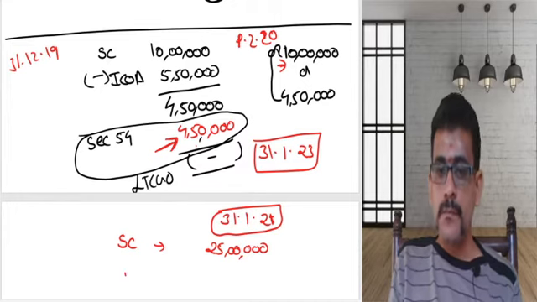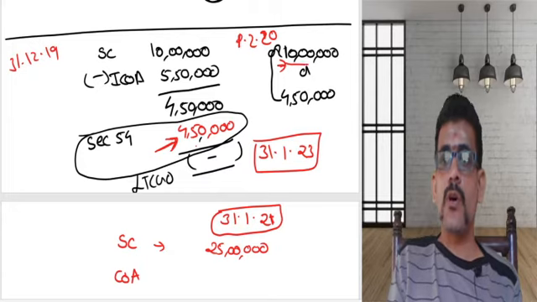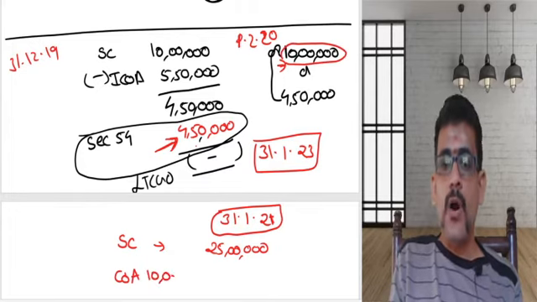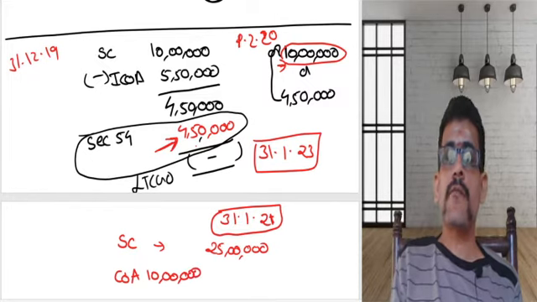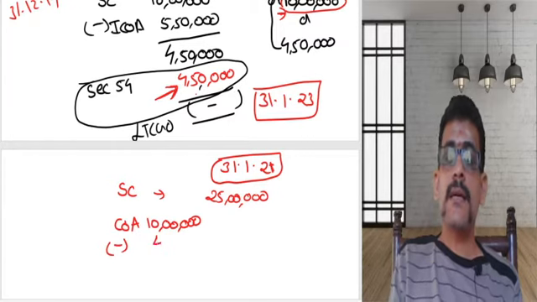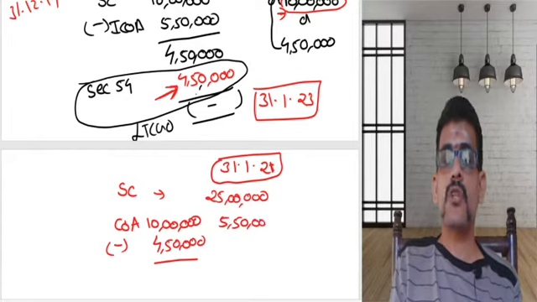Means what? Now your cost of acquisition, what is your cost of acquisition? 10 lakhs. So I cannot consider my cost of acquisition as 10 lakhs. So what I will do? 10 lakhs minus the capital gain exempted earlier, this difference only I need to consider as my cost of acquisition.